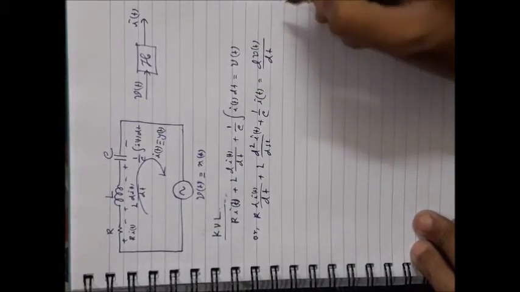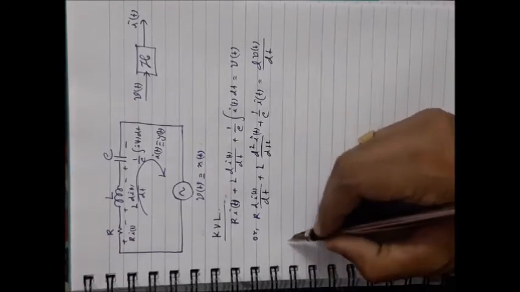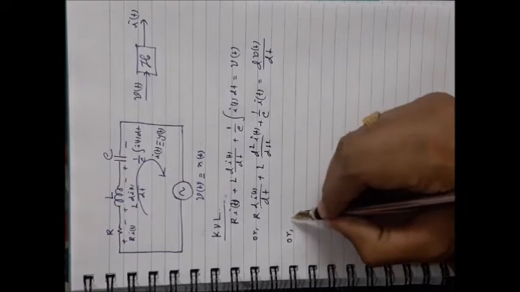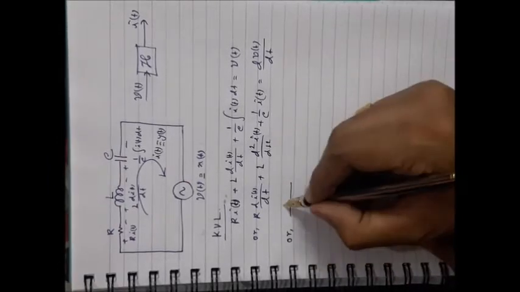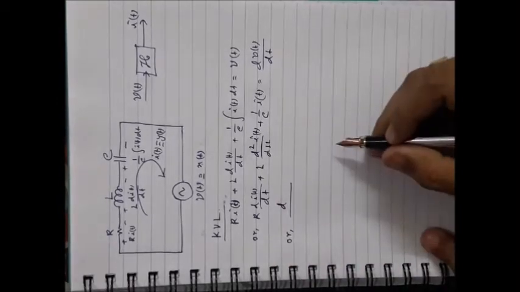Both sides we are taking the derivative with respect to t, okay. After that you just simplify and write this particular equation in this form: divide all terms by L.